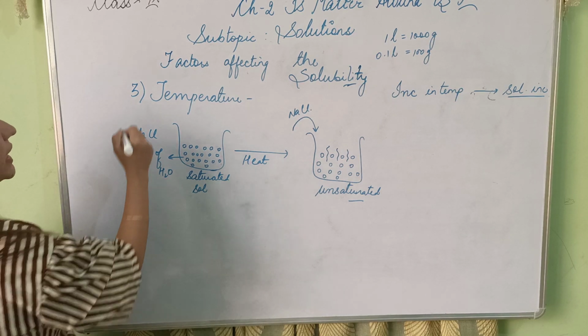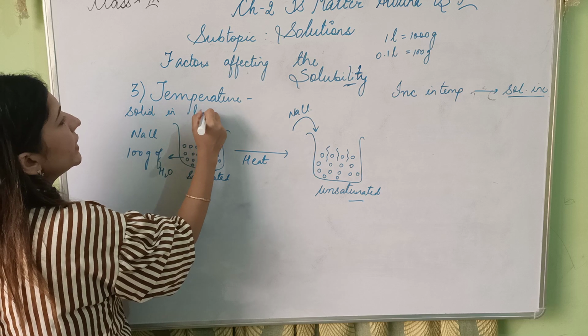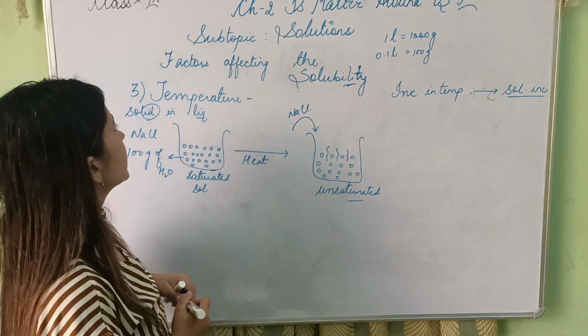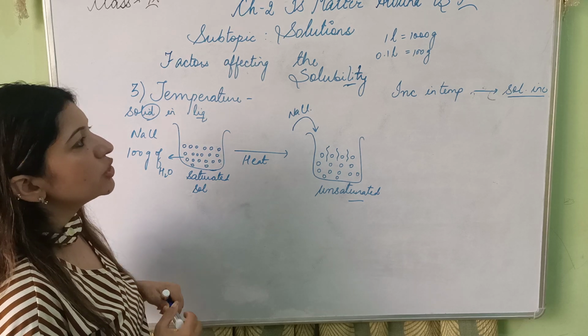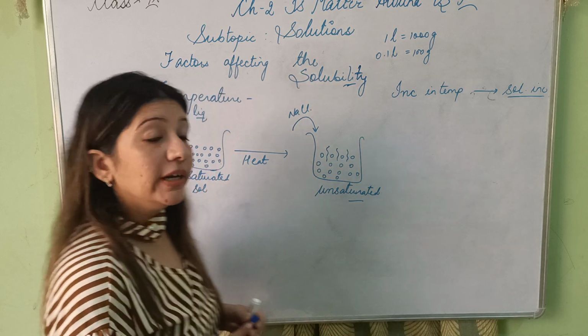Fine. This was a case of solid in liquid. Solid था मेरा NaCl, liquid था मेरा water. This is an example of solid in liquid solution. With increase in temperature, the solubility increases.